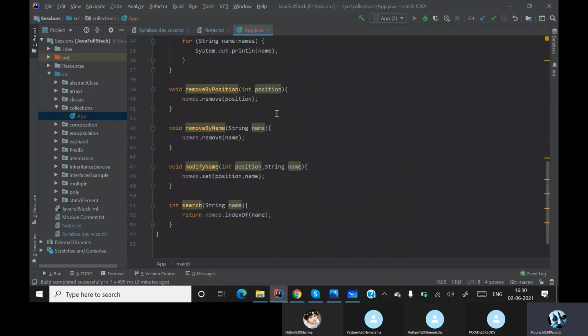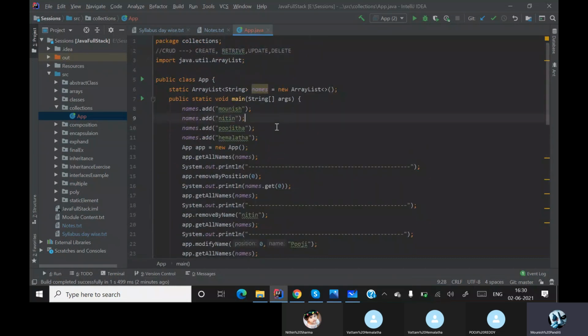These methods you need to practice by yourself, then only you will get a hand of it. There are more methods in this, so try all those methods once. Okay, so now let me close this.